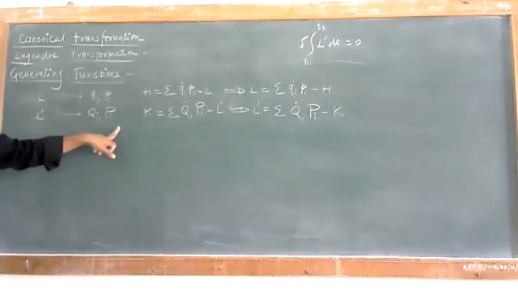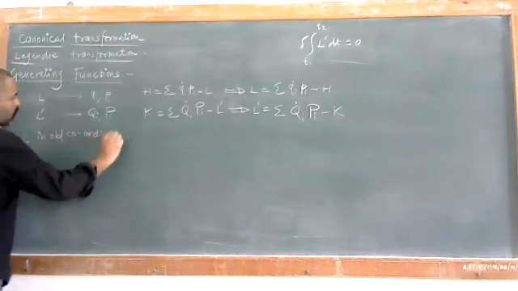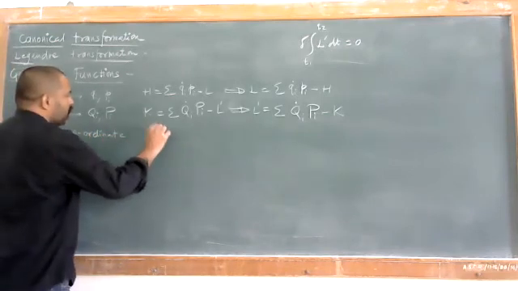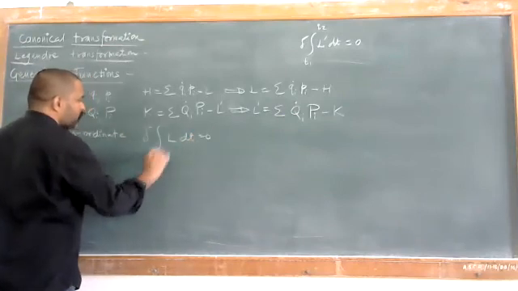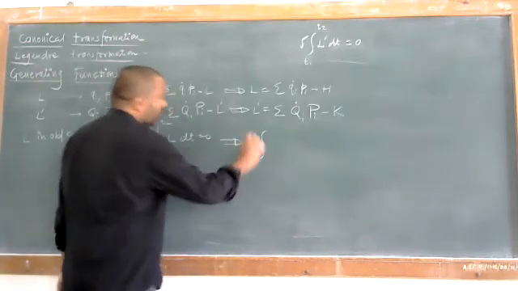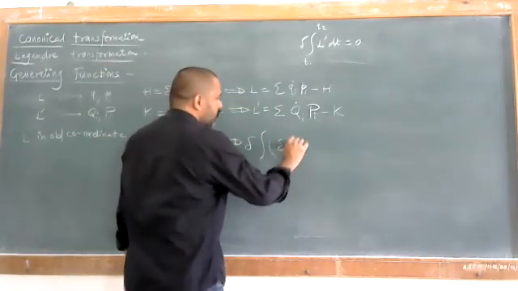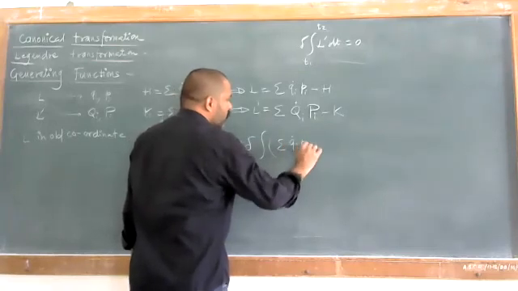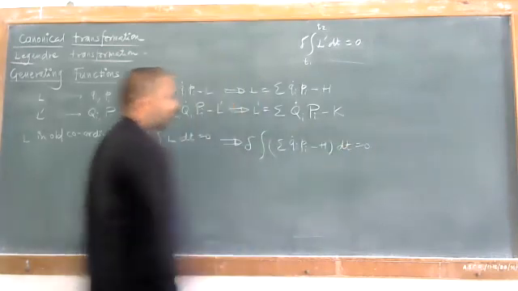So we'll just use this Lagrangian, L in old coordinates. In terms of old coordinates, we'll have the Hamilton's principle, that is delta integration L dt is equal to 0, with limits from t1 to t2, or that can be written as delta integration of the value of L, that is nothing but the summation Qi dot small into Pi minus H into dt, and that is equal to 0.